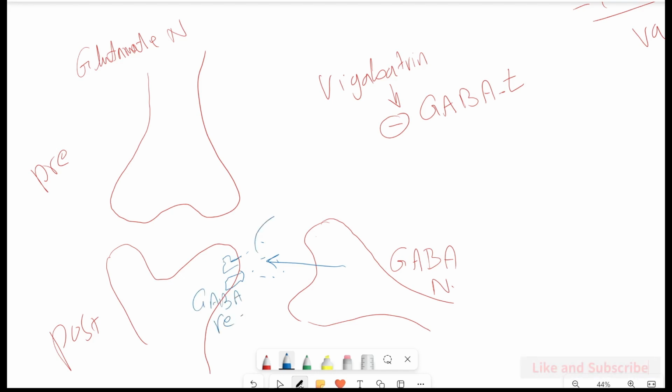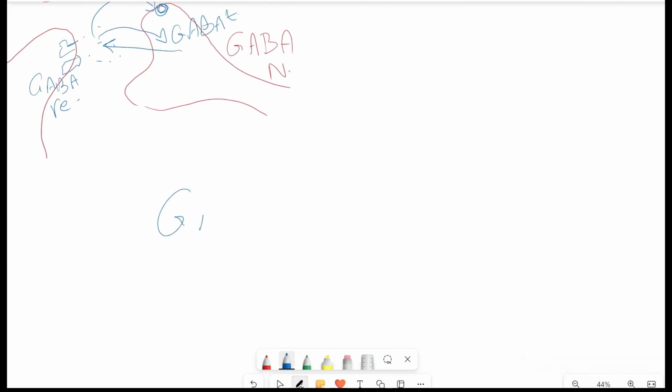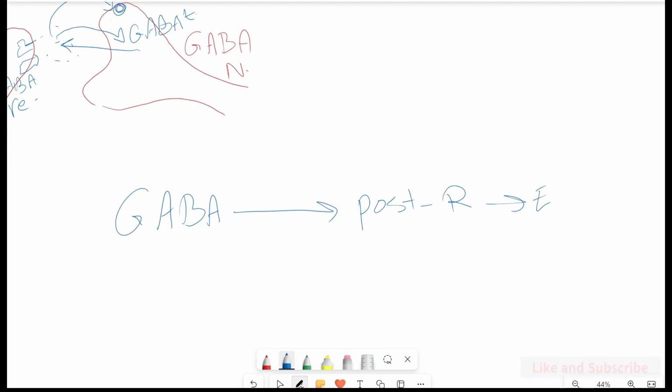Then we have the reuptake, another one, and another one we have is the transaminase, GABA-T. So we have three pathways for the GABA. Maybe summarize that: GABA binds to the postsynaptic receptor and causes effectiveness or efficacy.